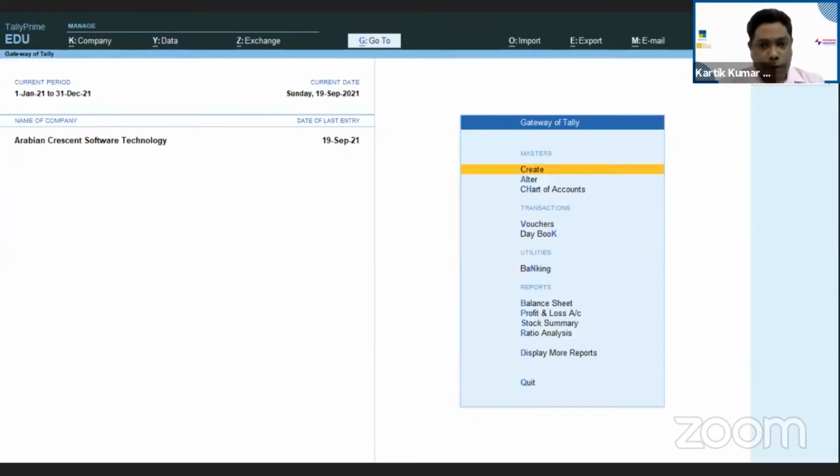Now moving further, a very important thing: in Tally Prime they have moved the voucher, like the accounting voucher and the inventory voucher, and they have made them separate.